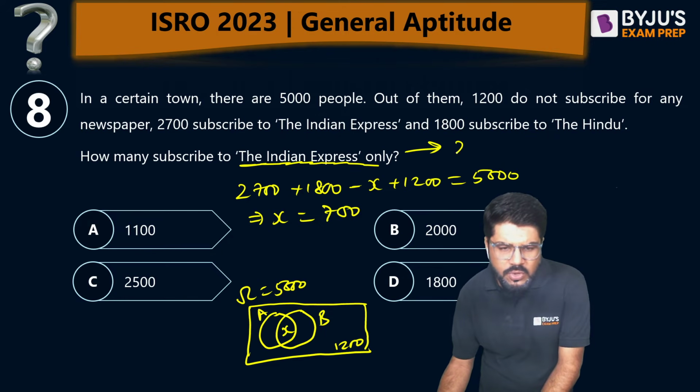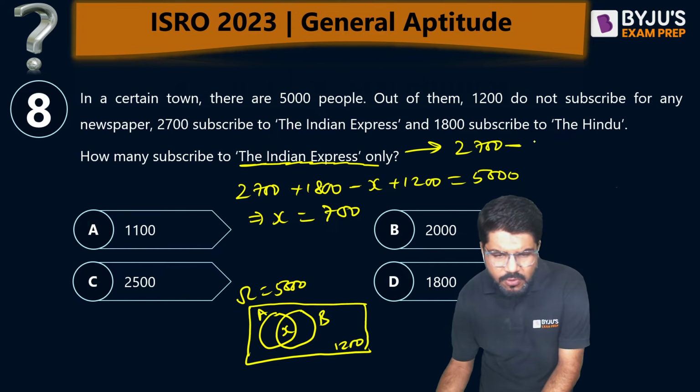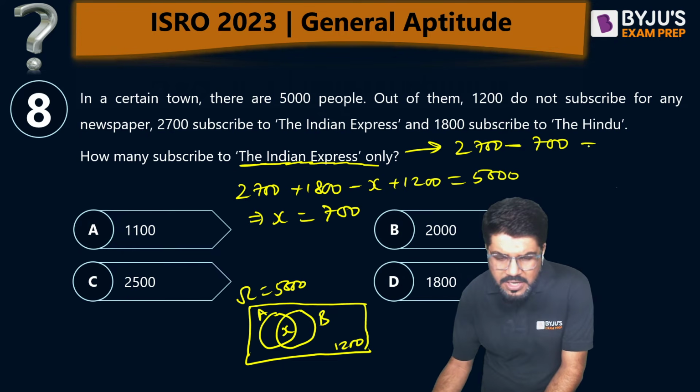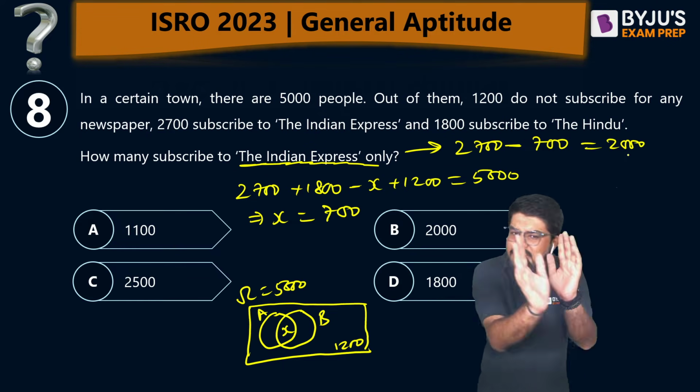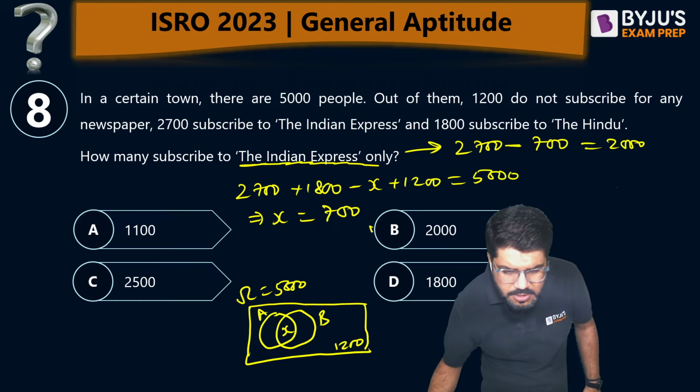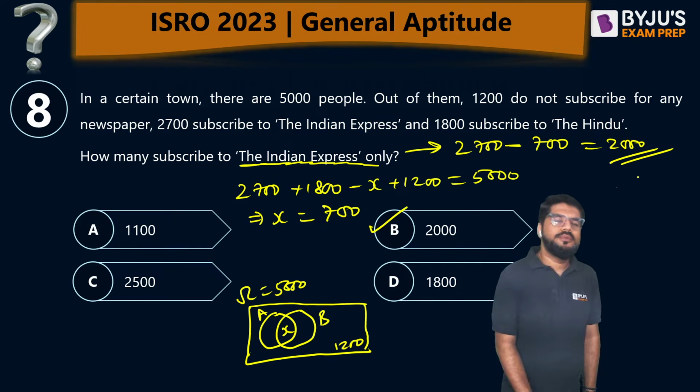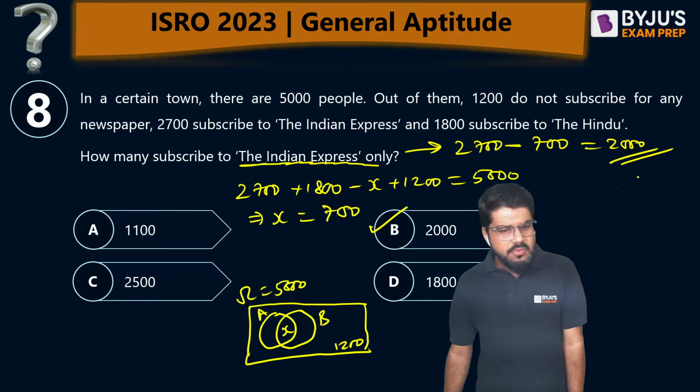So only Indian Express, how many? 2700 read Indian Express, out of which 700 read common. So 2000 are left, people who are only Indian Express readers. That is option number B. Numerical reasoning, Venn diagram question.